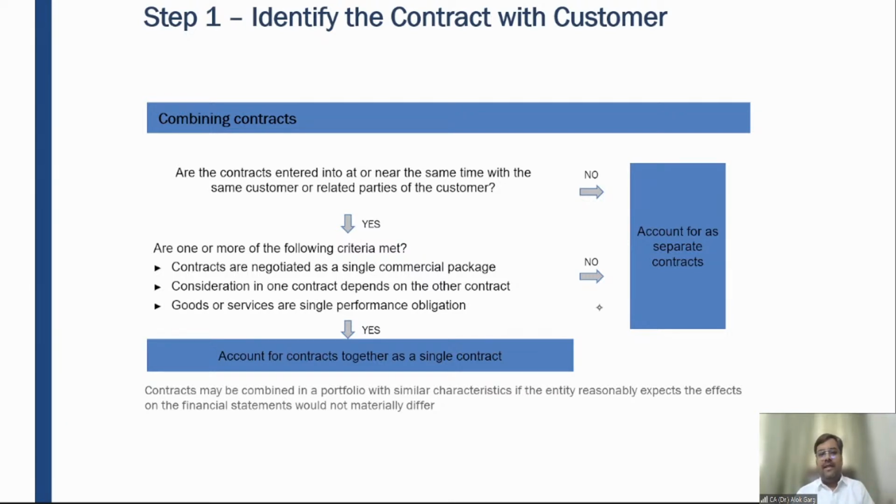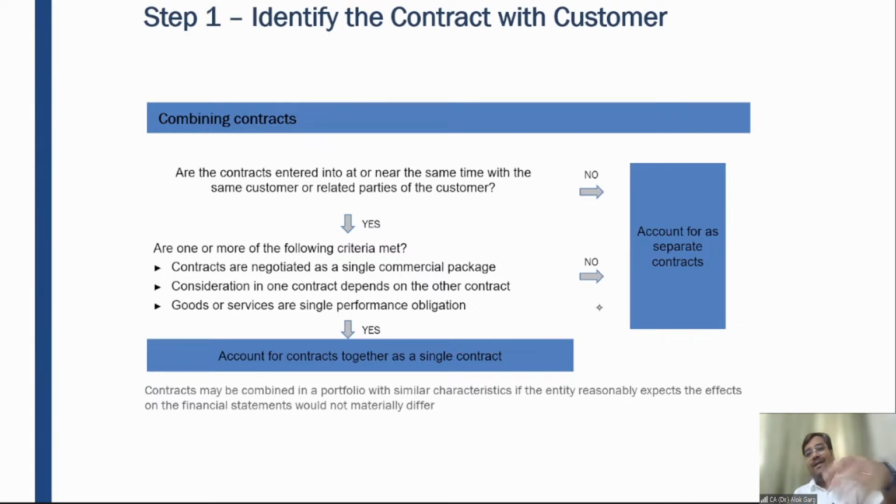So friends, in this case, if Soham comes to me for buying my classes, and he also comes to me for buying my book at the same time, or let's say within a week's time, it means the contract is entered into with Soham at the same time or nearly the same time. Okay. With the same customer, Soham is the same customer, or related parties of the customer. Soham's brother is also a CA final student and he needs a book.